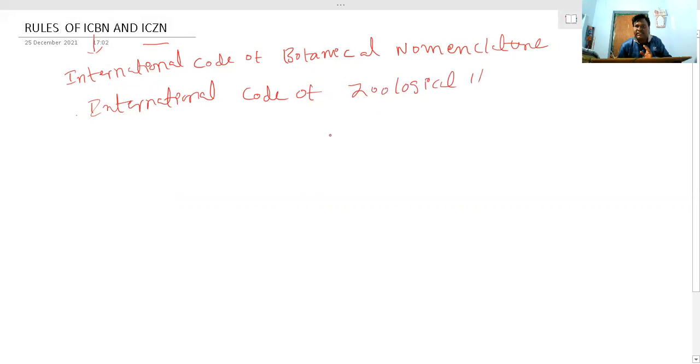Okay. Now let us see the difference between ICBN and ICZN. According to ICBN, it's very important, tautonyms are not valid.